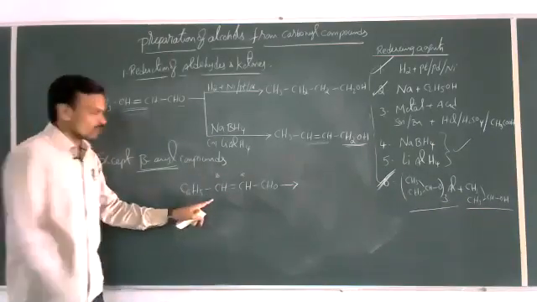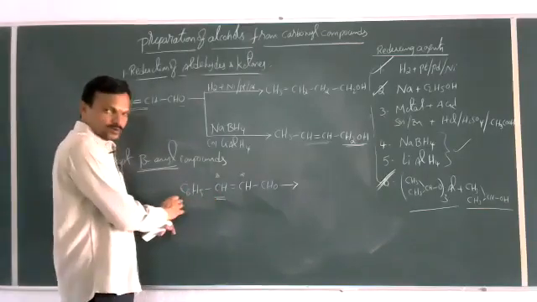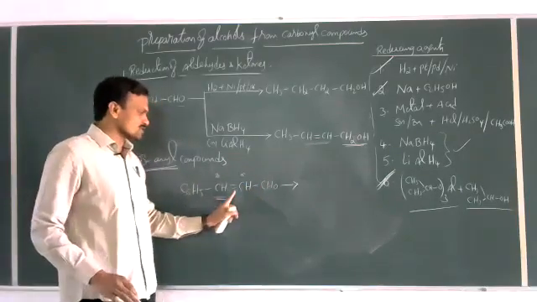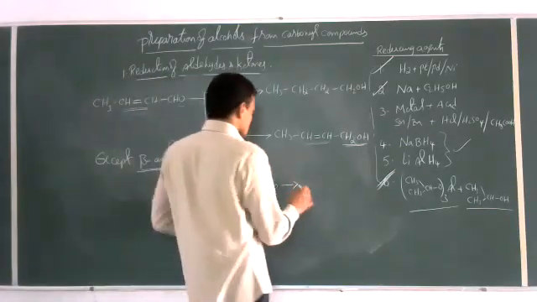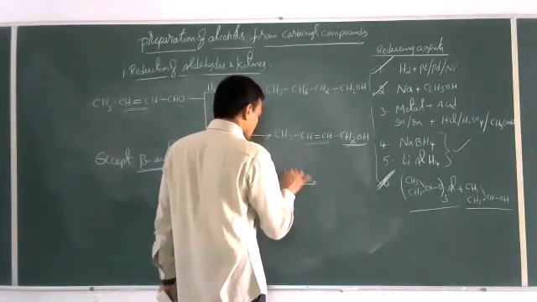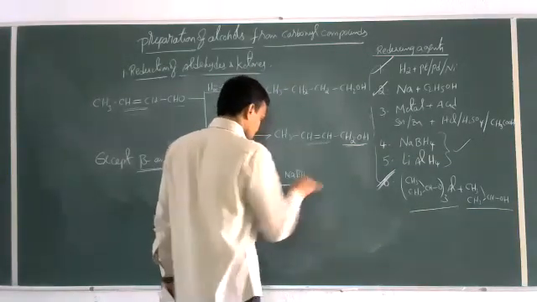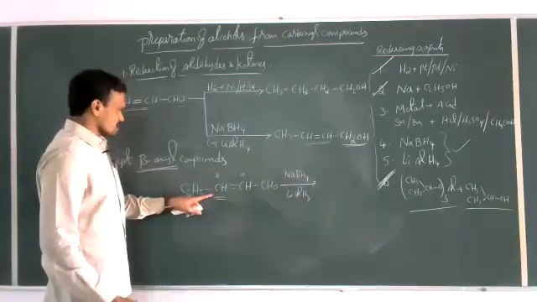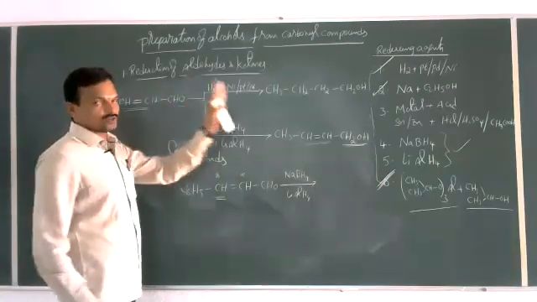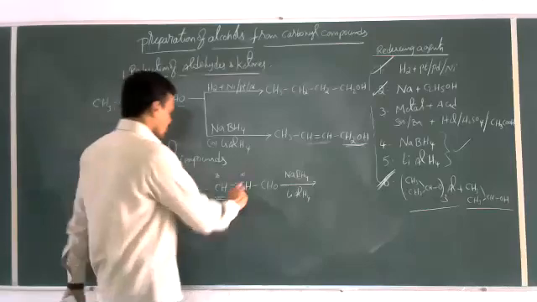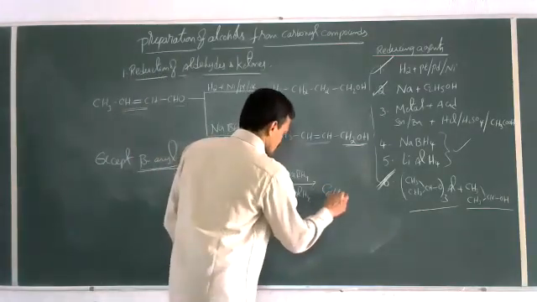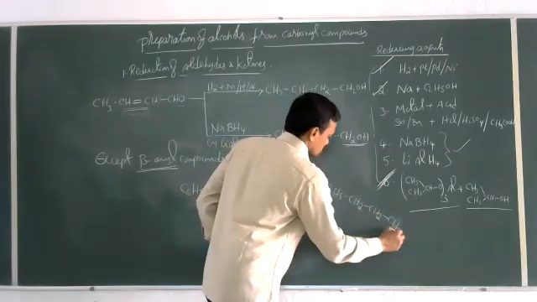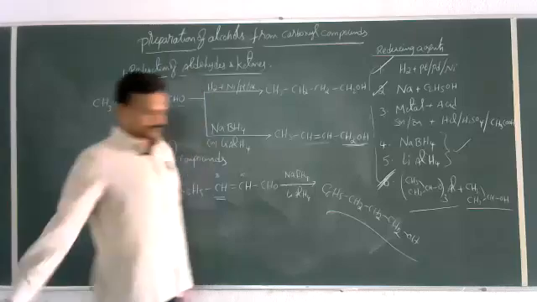In this case, where the beta carbon contains an aryl group, both the aldehyde group as well as the unsaturation will be reduced in the presence of the same NaBH4 or LiAlH4. Except for this exception, in all other cases only the aldehyde group is reduced but not the unsaturation of the compound. The product formed here is C6H5-CH2-CH2-CH2OH.